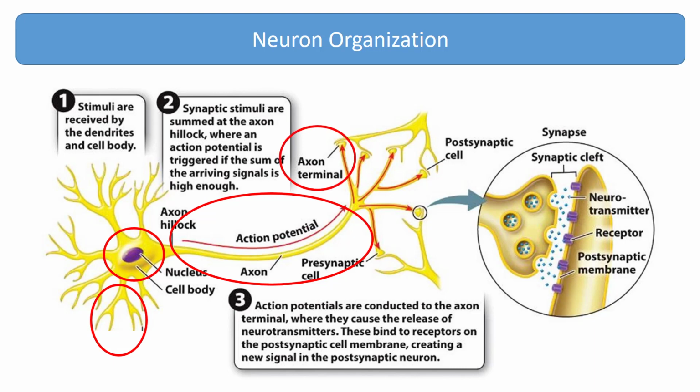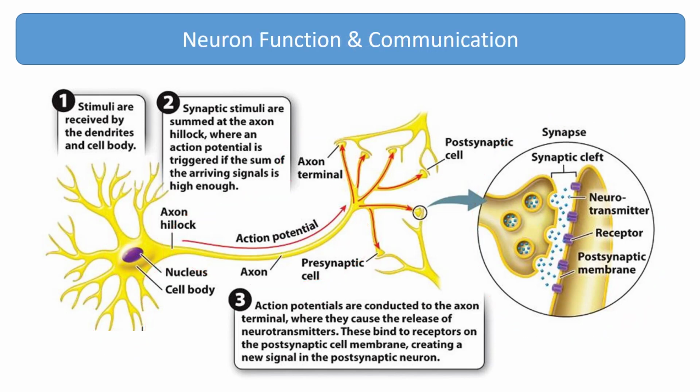The end of each axon forms a swelling called the axon terminal. An axon terminal communicates with a neighboring cell through a junction called a synapse. A space called the synaptic cleft separates the end of the axon of the presynaptic cell and the neighboring postsynaptic cell. The synaptic cleft is commonly only about 10 to 20 nanometers wide.